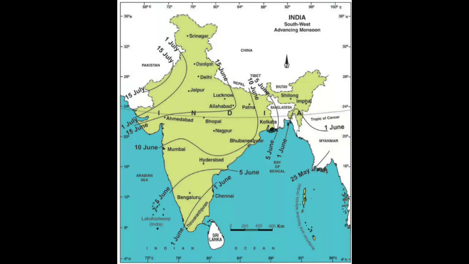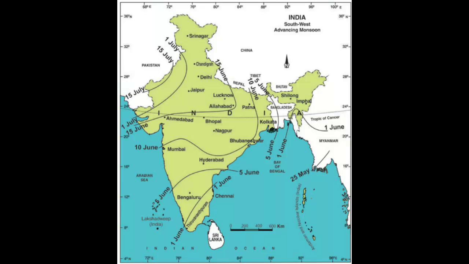In the northwestern plains, a low pressure condition develops due to high temperature by the end of May. At this time, high pressure prevails over the Indian Ocean situated to the south of India. So, winds blow from the Indian Ocean towards the low pressure in North India. These winds bring enough moisture with them. So, India gets rain during June to September.